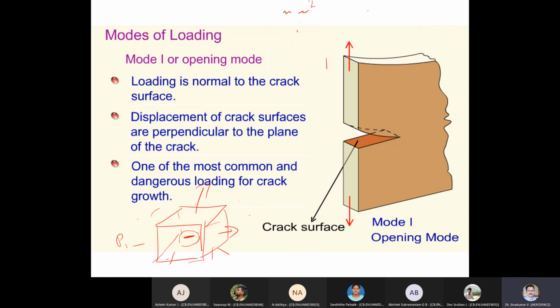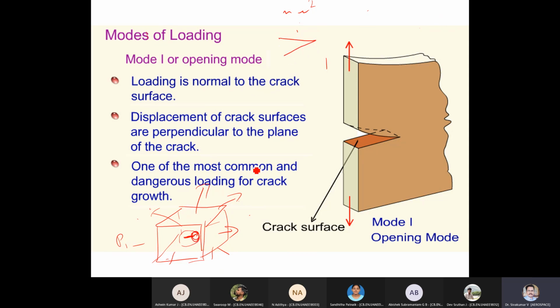Now, the loads are acting in random directions. If I look at a specific point, let us say this is a crack tip. This tip I have just drawn.